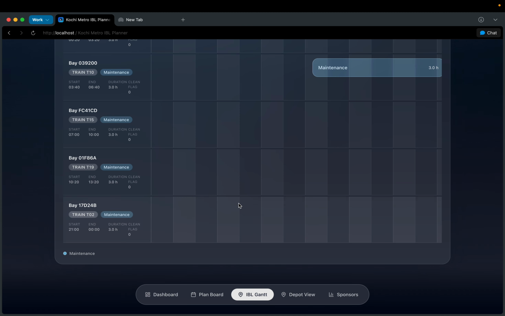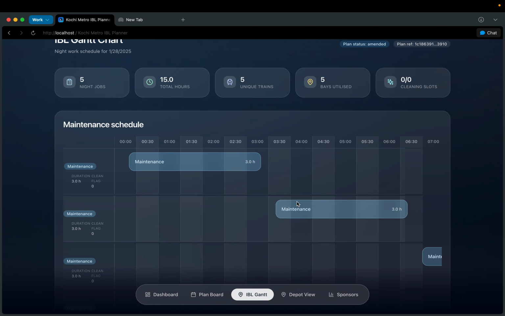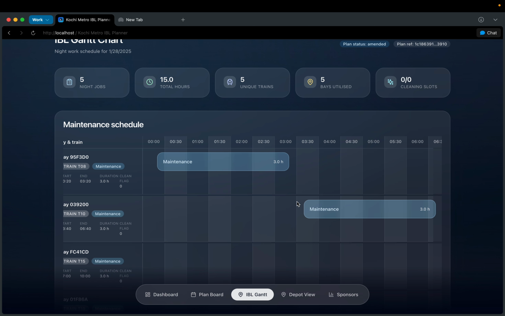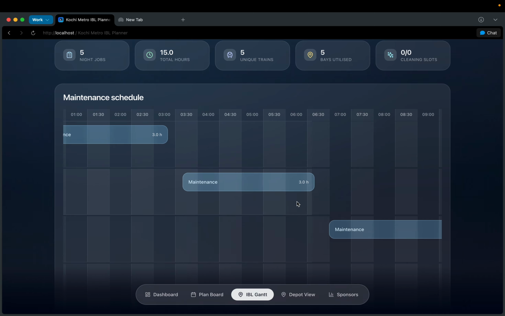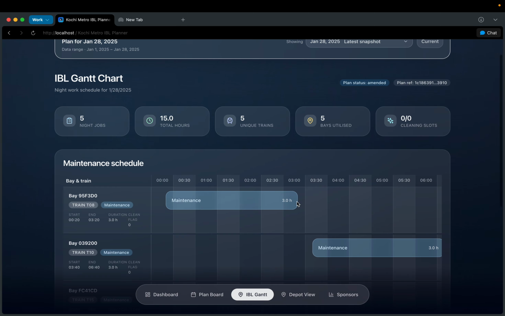So what this basically shows you is a Gantt chart of the duration required for the maintenance work for each of those trains. So depending upon manpower availability and the slots available in the bay line, each of these trains would be attended to for their inspection work, right?